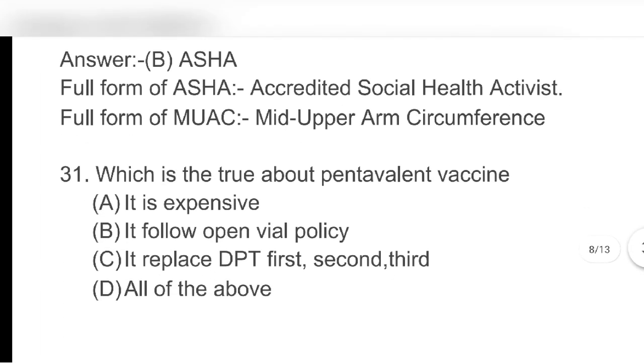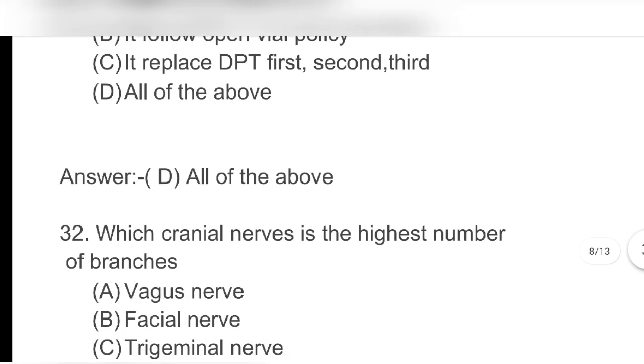ASHA. Next, which is true about pentavalent vaccine? A. It is expensive, B. It follows open vial policy, C. It replaced DPT first, second, third, D. All of the above. Answer D. All of the above.